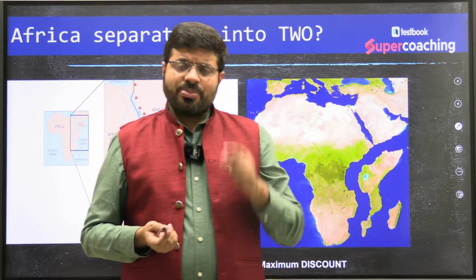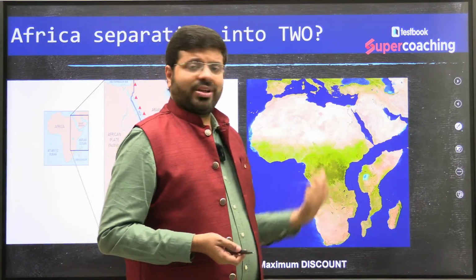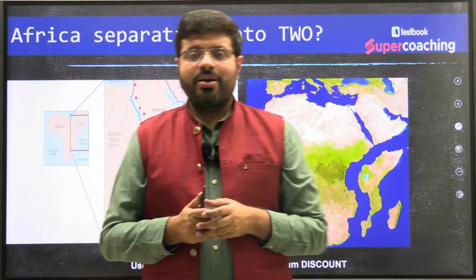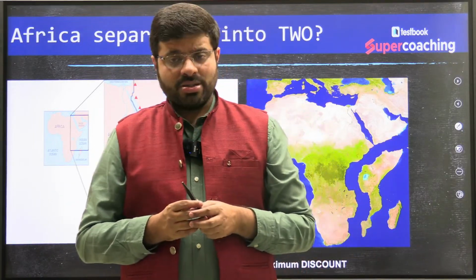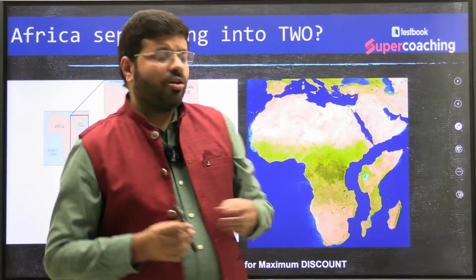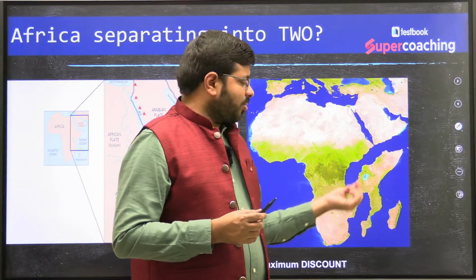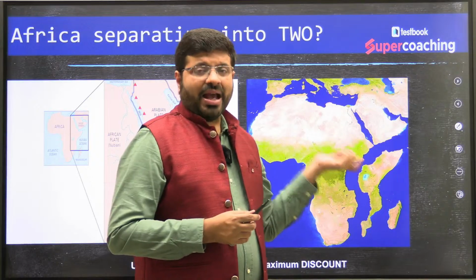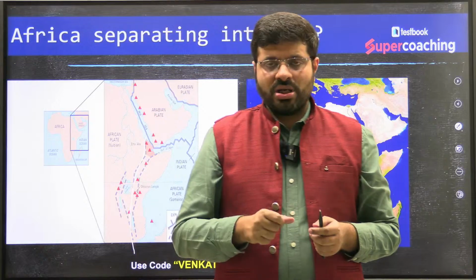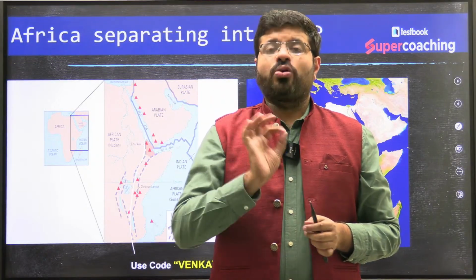So these observations, that the African plate is actually drifting, moving away, have been made over so many years. The scientists have even studied the variety of rock features observed on the plateaus of this region, say some of the plateaus in the Kenyan region and the Ethiopian region. They have taken samples of the rocks, understood their characteristics and when they were formed, and they are trying to find a correlation.